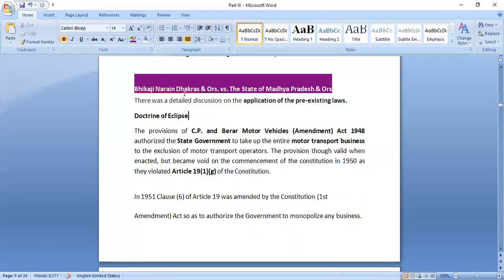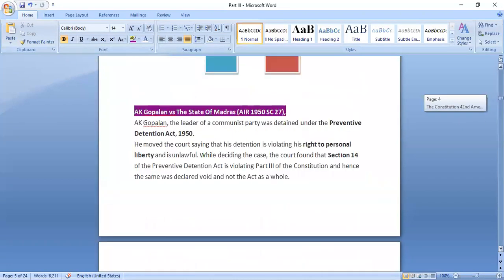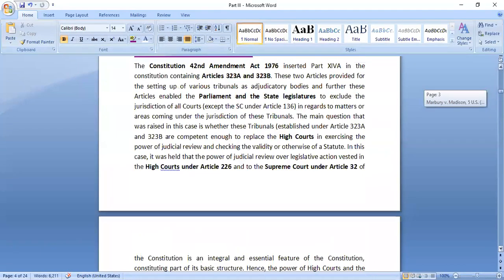Basically what you need to remember is, for example, if this case comes in the exam, you should be able to recall that it relates to the doctrine of eclipse. So this is what you need to remember. For example, in the A.K. Gopalan case, you don't need to remember that it was section 14 of the Preventive Detention Act which was considered invalid. They would not ask such complicated questions. But what you should remember is that it was the A.K. Gopalan case where this particular principle was applied.